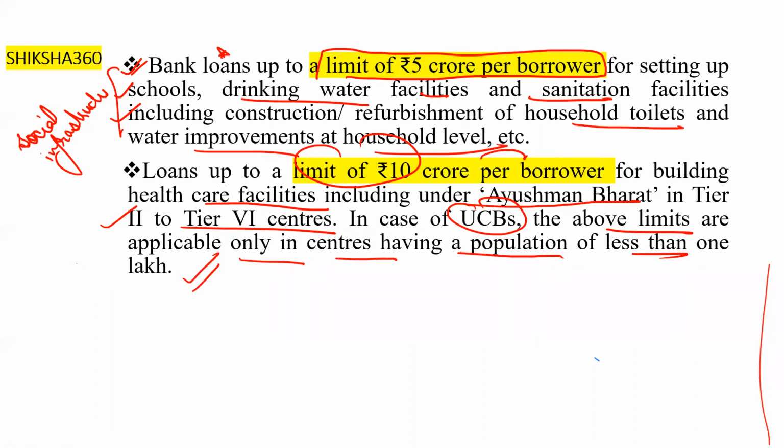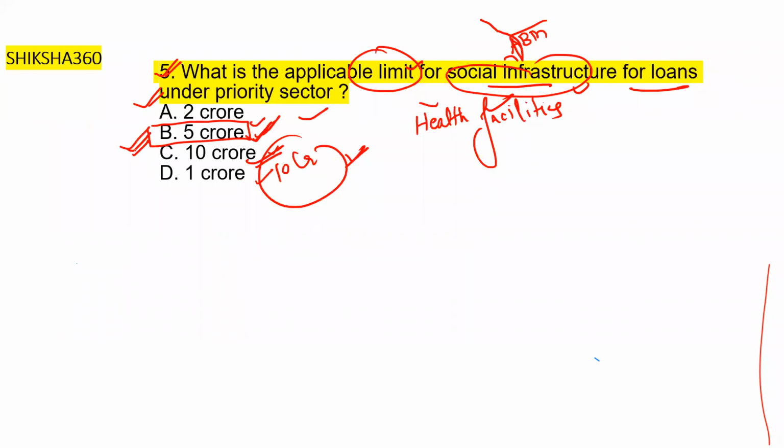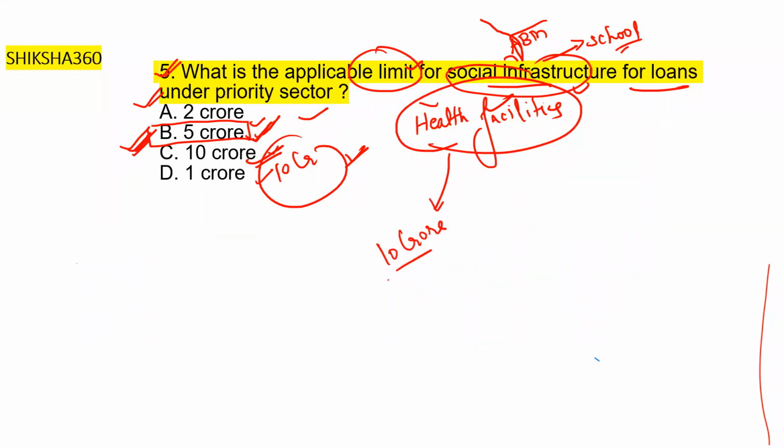So basically you have to just remember, for the healthcare facilities, this limit is 10 crore per borrower. And for setting up schools, drinking water facilities, sanitation facilities, including construction and refurbishment of household toilets and water improvements at household level, the limit is 5 crore per borrower. So here the correct answer is rupees 5 crore, for social infrastructure like schools and toilets. And if they mention specifically health facilities, then we will go with option C, that is 10 crore.